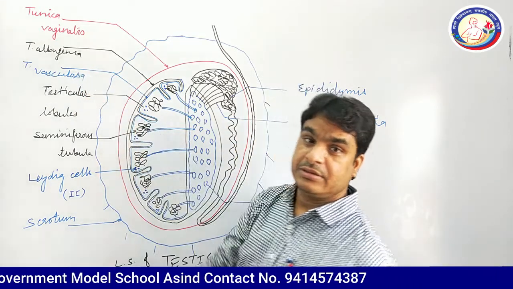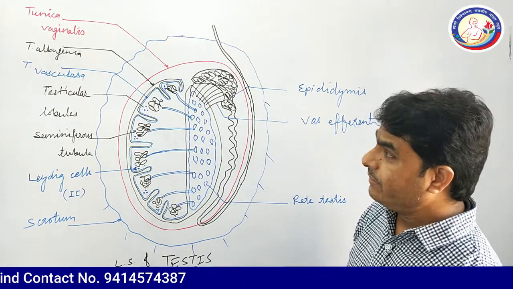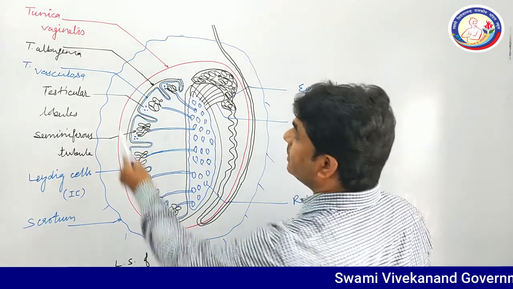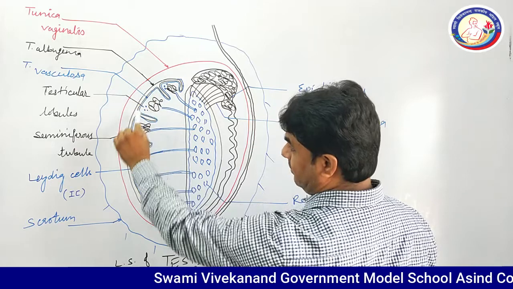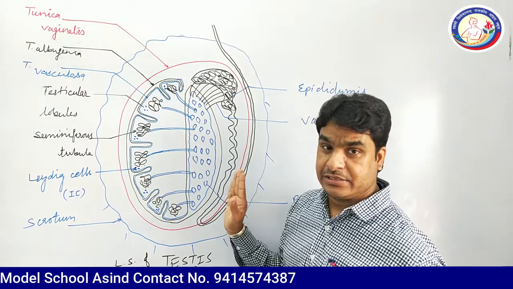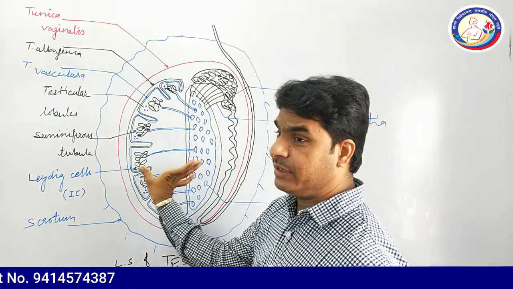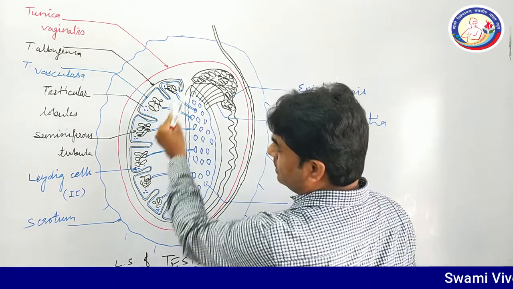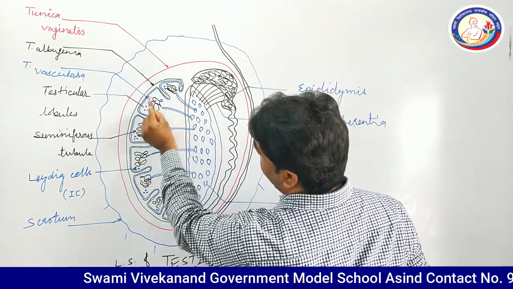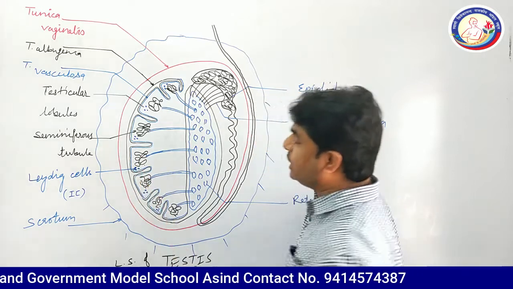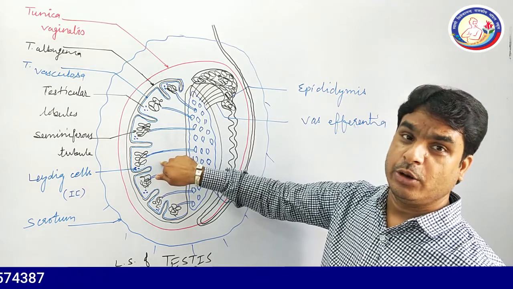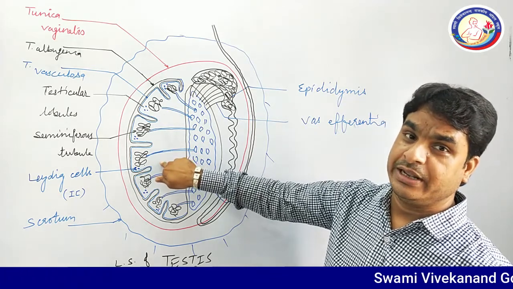Tunica vasculosa is a vascular layer that has a lot of capillaries, and the tunica albuginea just covers it and vertically comes down, and it forms 2 parts of the testes. One is a smaller part and the other one is a larger part, and it shows inner foldings here. These are known as testicular lobules. Testicular lobules are 250 to 300 in number.